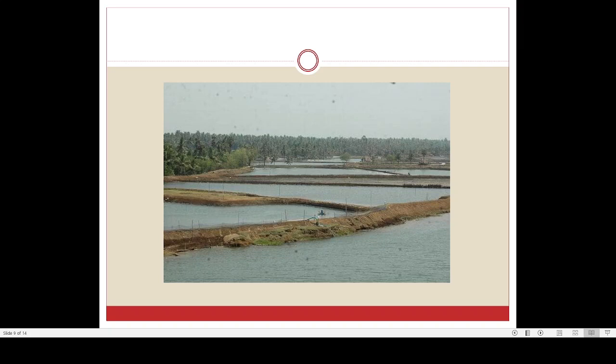Here you can also find some pictures of brackish water. Many of you may be coming from the Vaikam area and are familiar with these kinds of brackish water aquaculture. As I told you, this aquaculture is a very highly profitable industry. If you have the technical skill, the financial skill and the marketing skill, you can make huge profits from aquaculture.